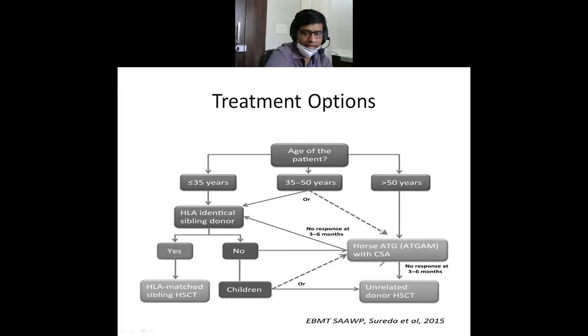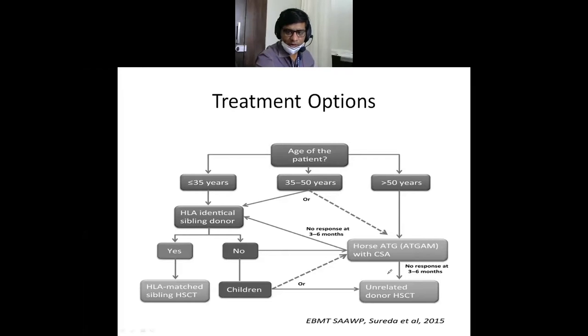Then we have to go for ATG, anti-thymocyte globulin. As we have discussed in the pathophysiology of this disease, it is an autoimmune disease in which T cells become hyperactive, and horse ATG, that is anti-thymocyte globulin, dampens this T cell response. This is given as ATG plus cyclosporin. Cyclosporin is an immunosuppressive drug, and these immunosuppressive drugs help the patient to recover. Usually it takes 3 months to recover, and 50% of them respond to the horse ATG.